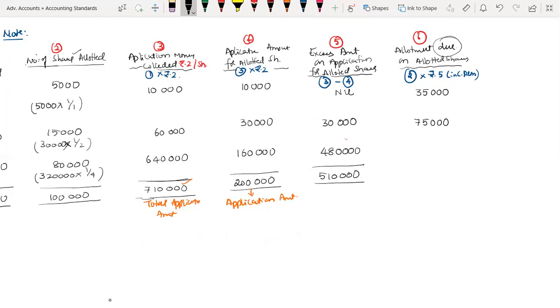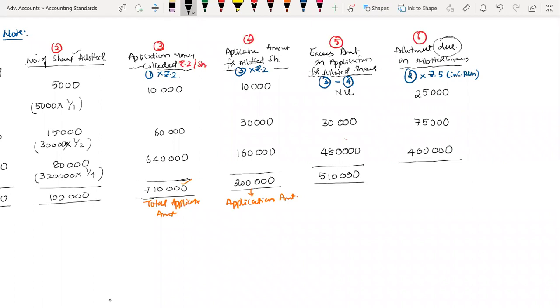I repeat, due means outstanding, which I should collect. Next, 80,000 into 5 is 4 lakh. The first amount is 25,000 instead of 35,000, you are correct. 5,000 into 5 is 25,000.